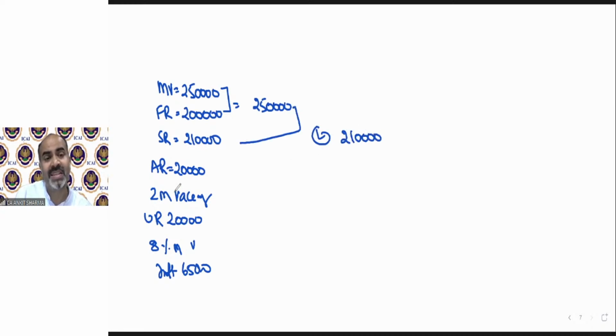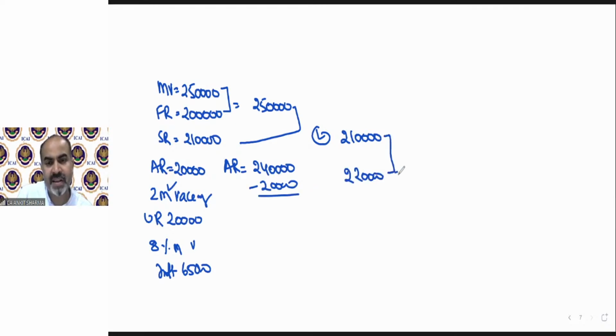Now, because this is case number F, because vacancy is there, we will take annual rent in place of actual rent received, which will be 2,40,000 for the full year. There is unrealized rent of 20,000. We deduct it. We will have remaining 2,20,000 with us. Now, whichever is higher is 220. Now the 2 month vacancy can be deducted, that will be 40,000 and my GAV will be 1,80,000.